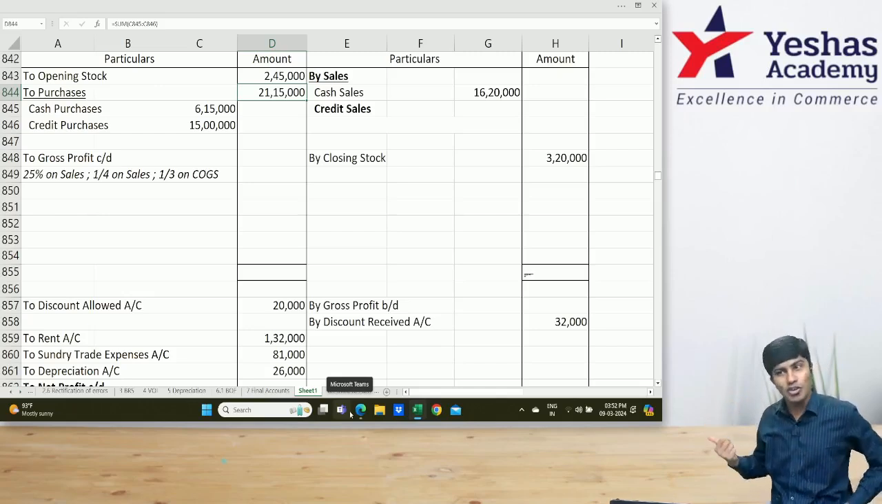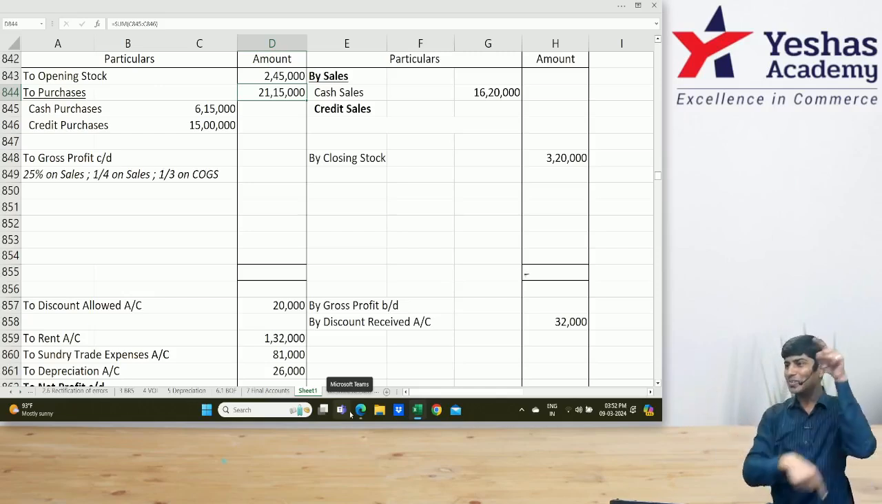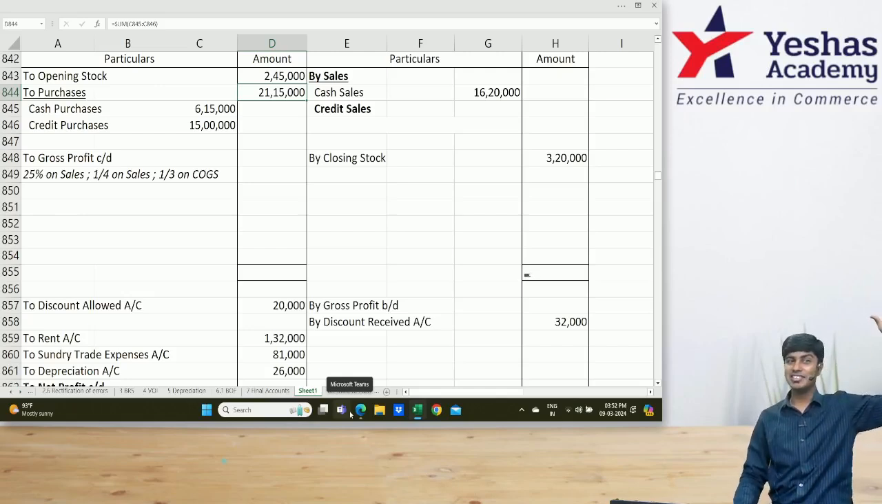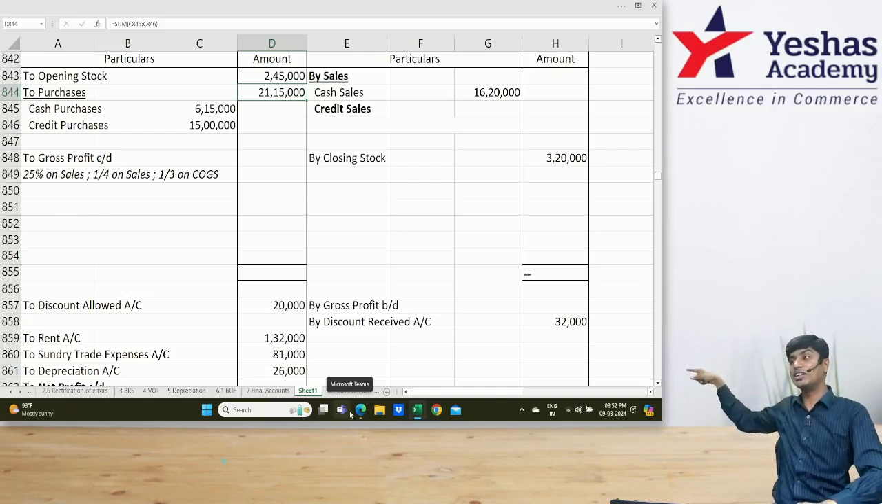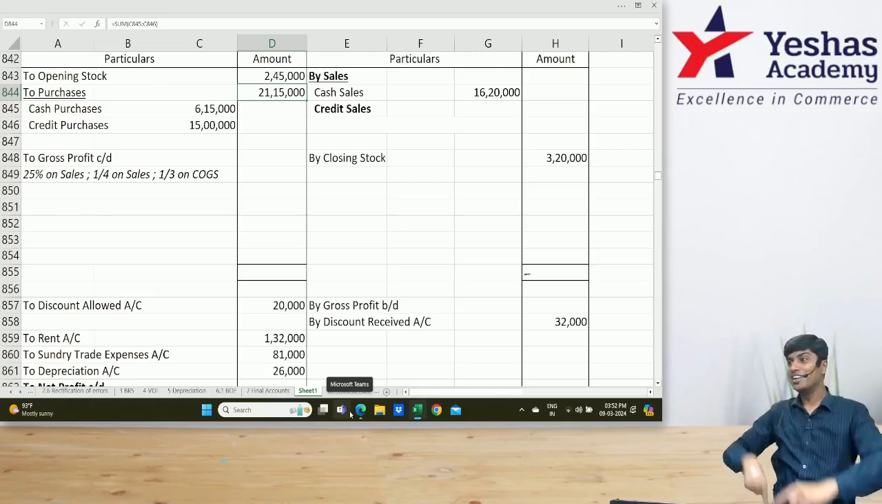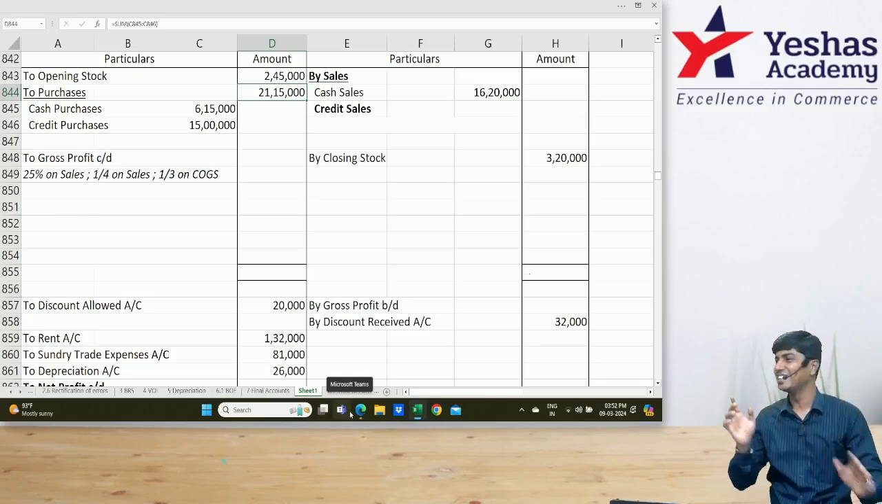How do you know cost of goods sold? It is 1 by 4 on sales, 1 by 3 on cost of goods sold. If you apply 1 by 3 on that, you will get GP. Once you write GP, you can find sales as balancing figure. Once you write sales in the debtors account, you can find closing debtors as balancing figure. That closing debtors will go to the balance sheet and the balance sheet will tally. Did you understand?